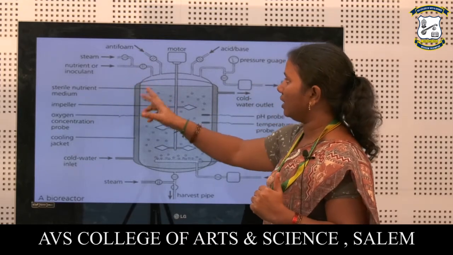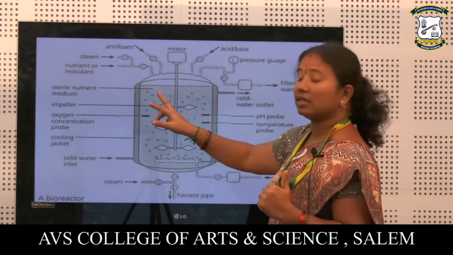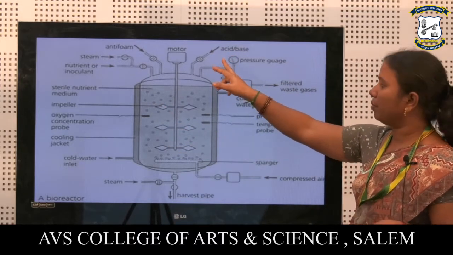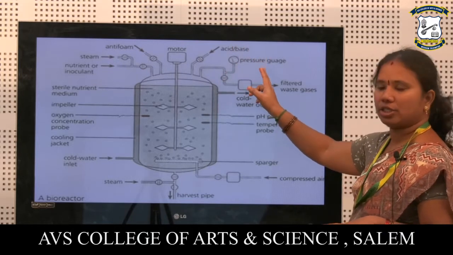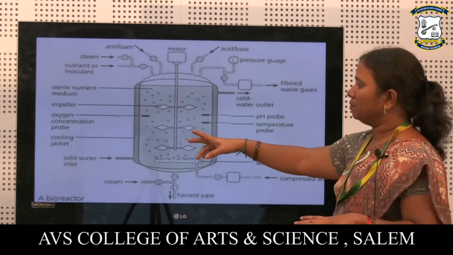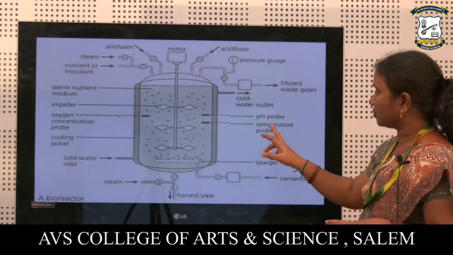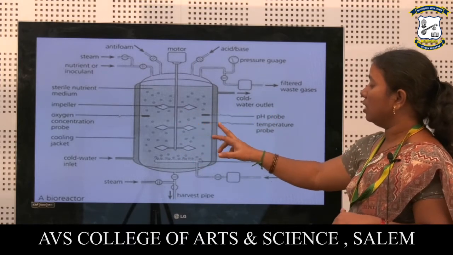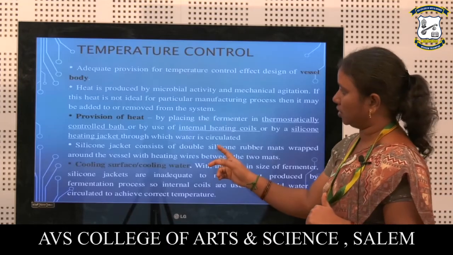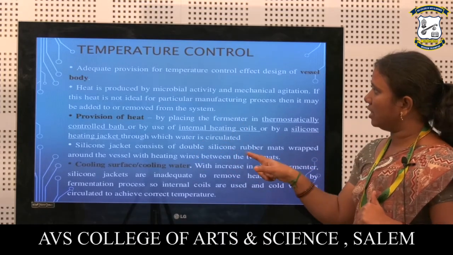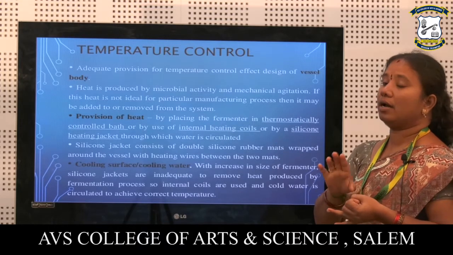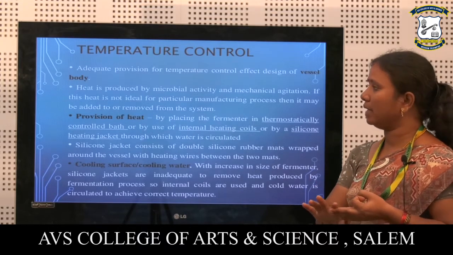Sterile nutrient, we can add nutrient and inoculum through this when the organism is in need of nutrient. Here the acid and base: when the pH is not optimum, we can add either acid or base. Pressure gauge, through this we can notice the pressure maintained inside our bioreactor. pH probe, we can identify the pH present inside our bioreactor. Temperature and pH play an important role in the fermentation process.